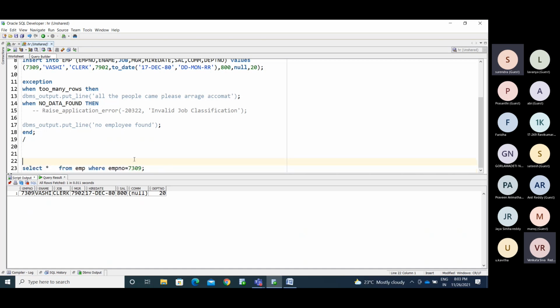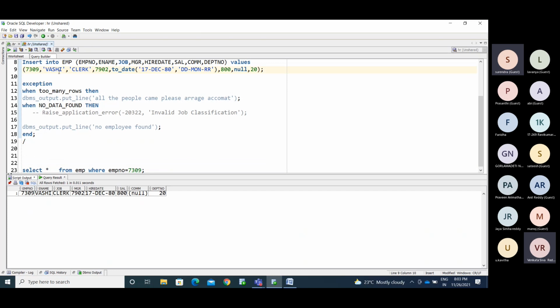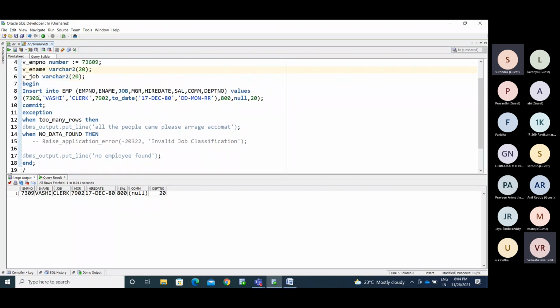So this is about DML statements. We use the commit statement here. If I get an error while running this, and you are performing any DML statement on the table, that needs to be committed explicitly, because it's a non-auto-committed command. We need to use the manual commit.